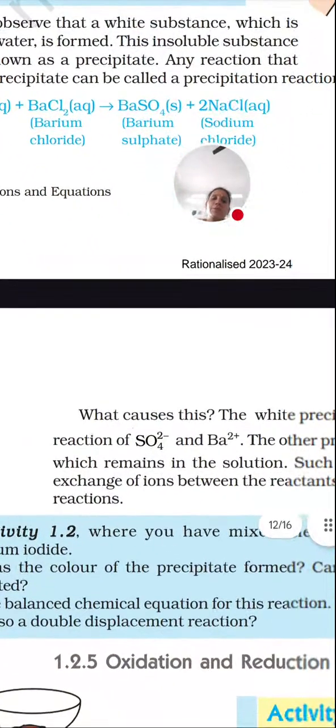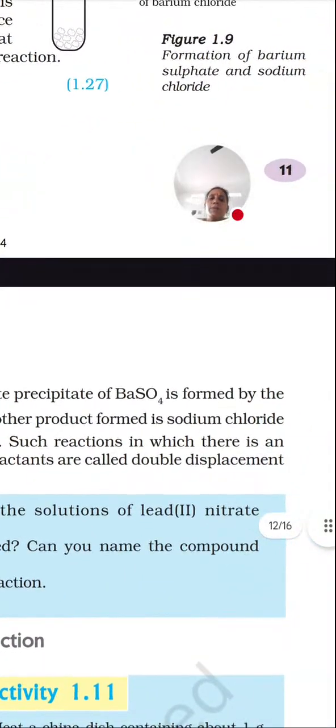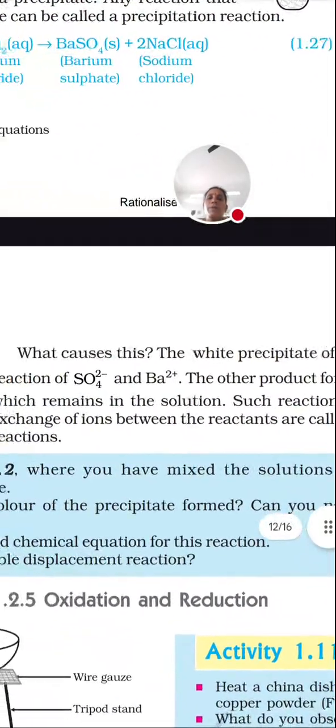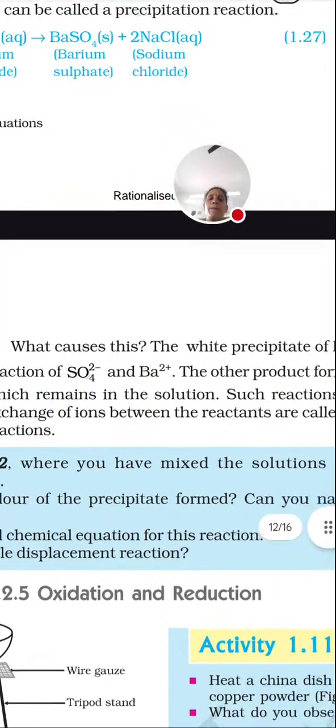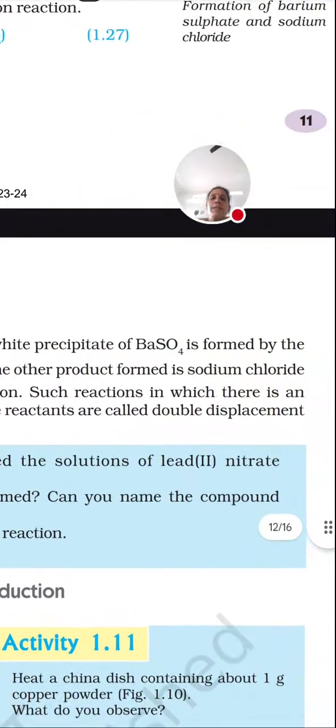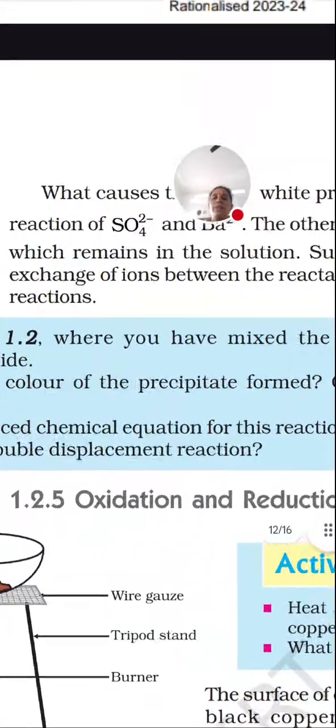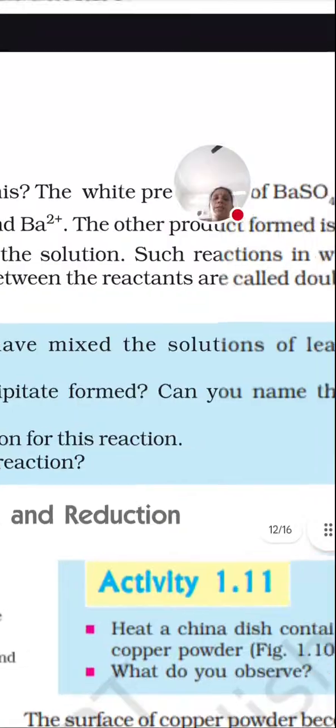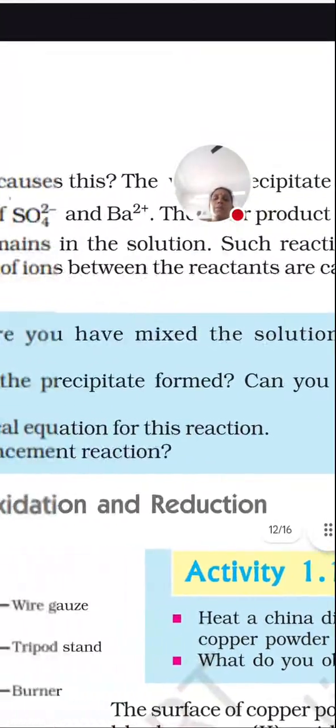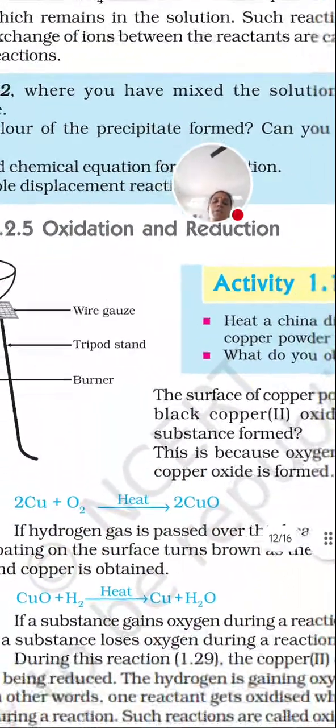Here the definition is given, you can go through that. So the definition starts from here. Exchange of ions between the reactants is called double displacement. So the exchange of ions is the last line. Exchange of ions between the reactants is called double displacement. Next is oxidation and reduction reaction.